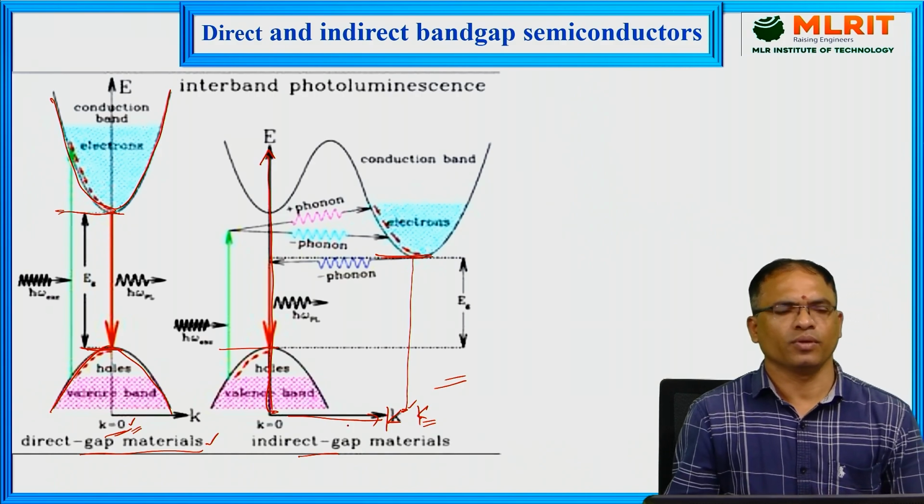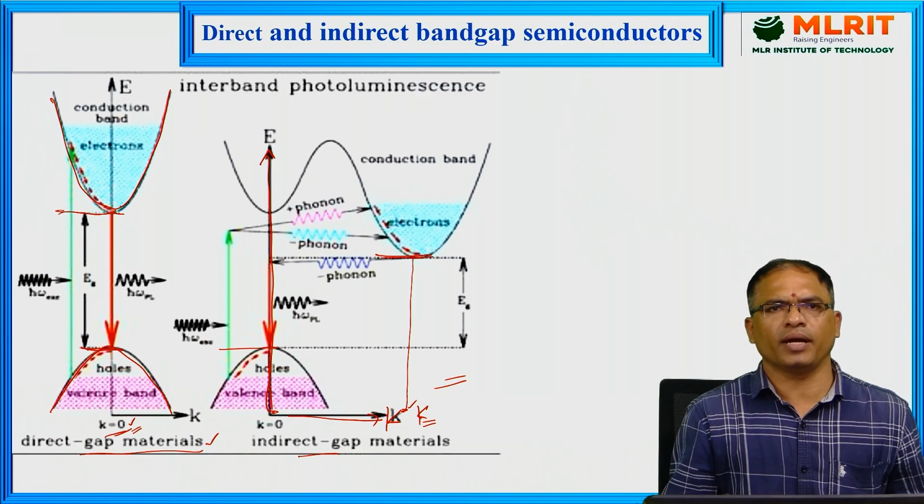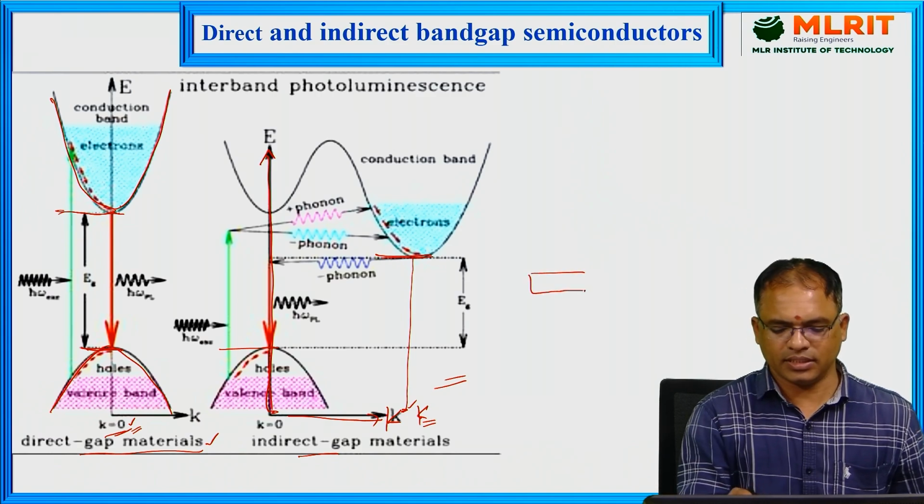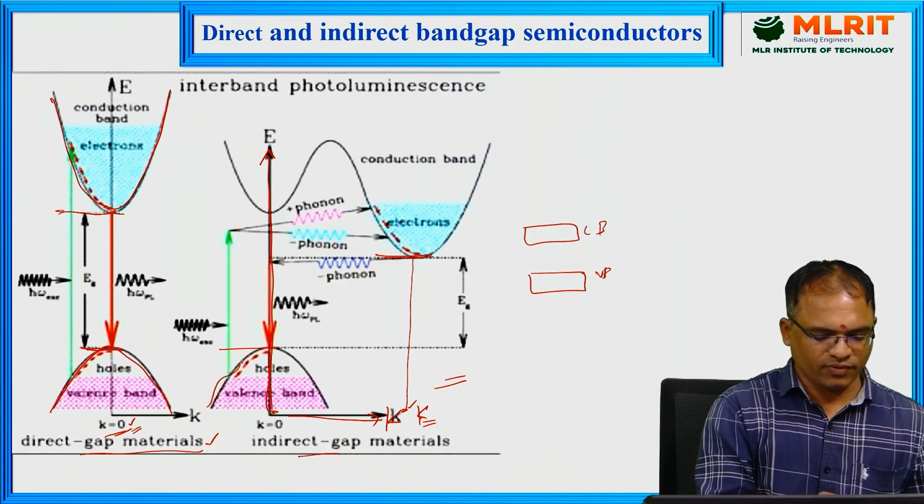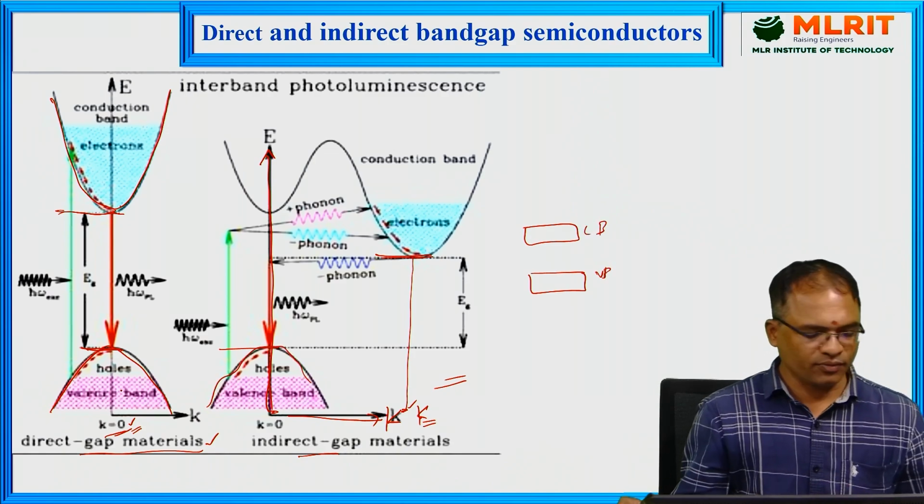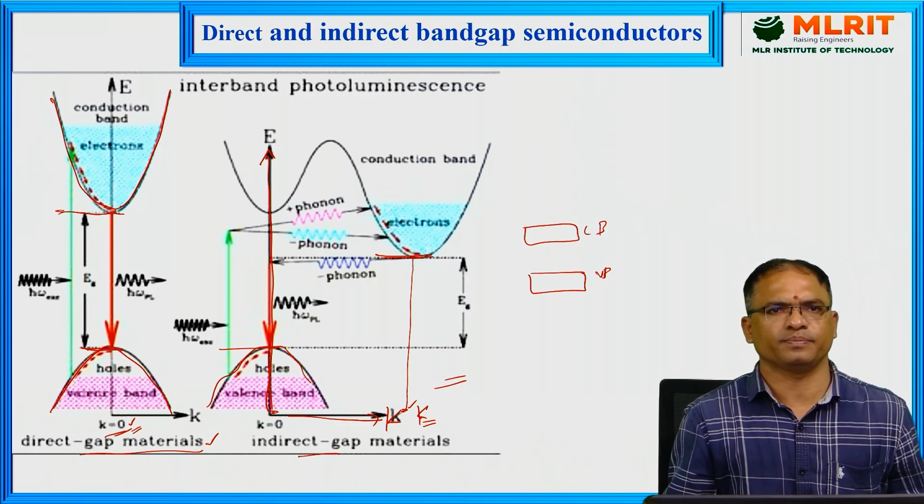Now, in the previous class we showed energy bands as sharp lines, but in the actual case it will not be like that. It will be somewhat irregular. So that we are taking into account in order to discuss direct and indirect bandgap semiconductors.